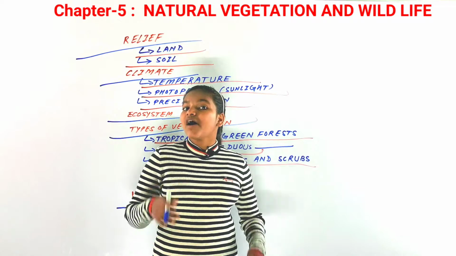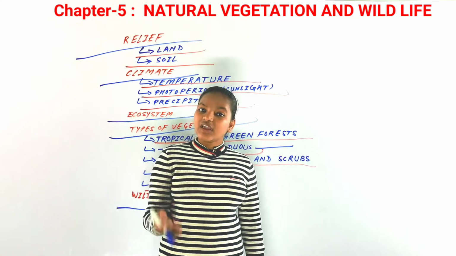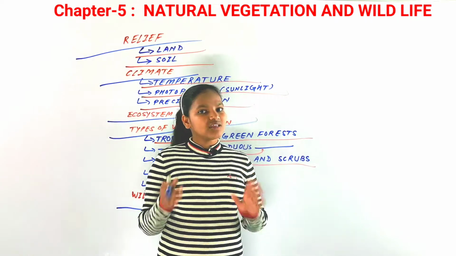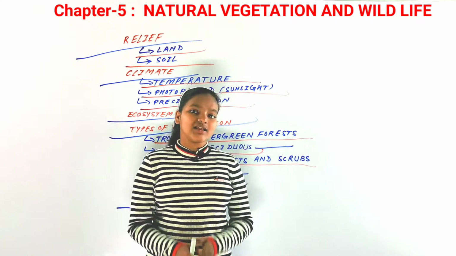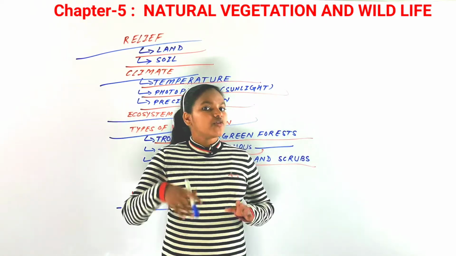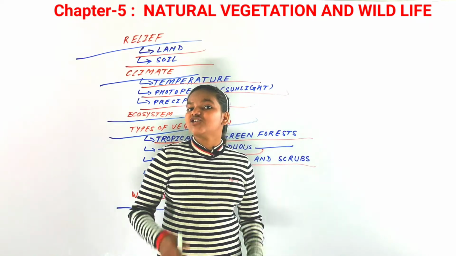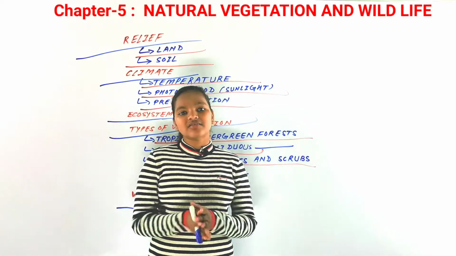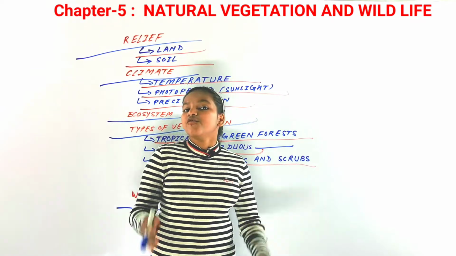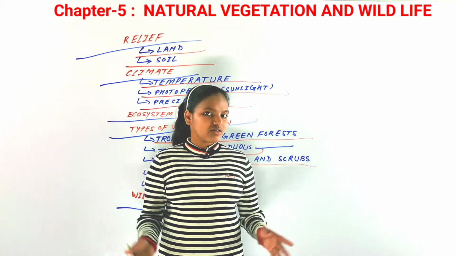And you know what, many biosphere reserves are also situated in our country, and 4 of them are the Nilgiris, which extends across 3 states, the Gulf of Mannar in Tamil Nadu, the Nanda Devi of Uttarakhand, and the Sundarbans of West Bengal, which have been mentioned in the international biosphere reserves. So you could say that 4 of the biosphere reserves of India have been listed in the international biosphere reserves. So it is good work, you could say.